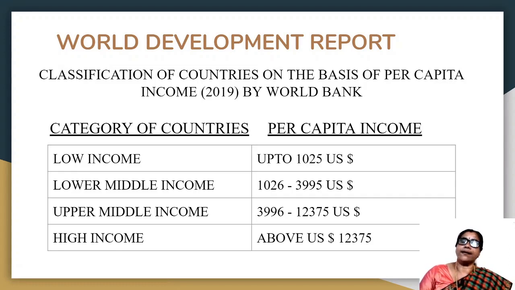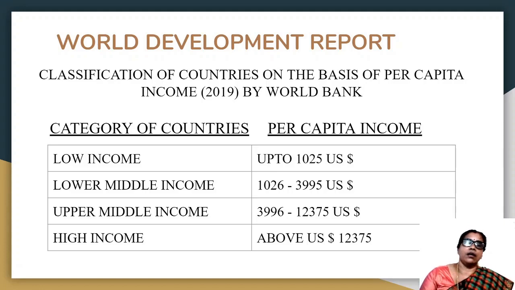Now the per capita income is used for making a comparison between the countries, and the World Bank has classified the countries of the world into different categories based on the per capita income, and it publishes the World Development Report.